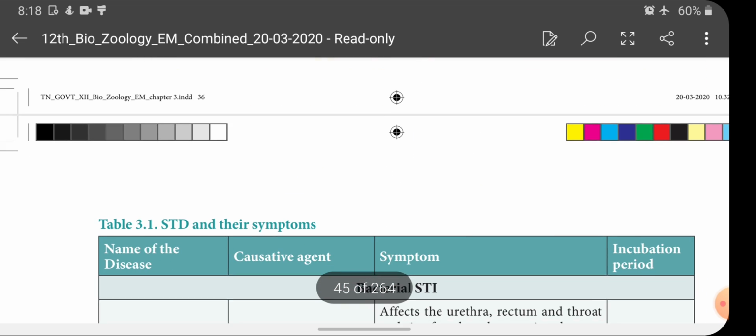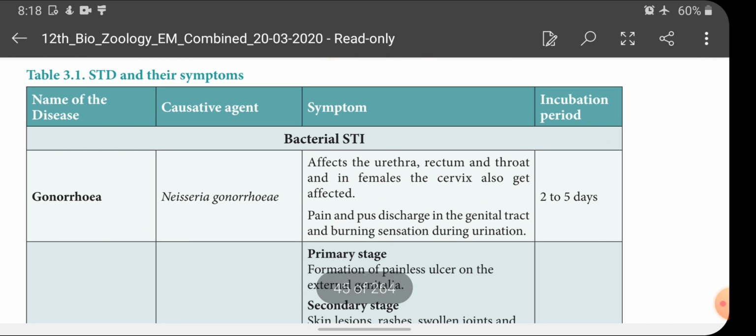So let's see, children, a table of various sexually transmitted diseases and their causative agents, symptoms and incubation period. First, let's see the bacterial sexually transmitted infections. In that, first one, gonorrhea. Gonorrhea is a sexually transmitted bacterial disease caused by Neisseria gonorrhoeae, the causative agent. It affects the urethra, rectum and throat, and in females the cervix also gets affected.